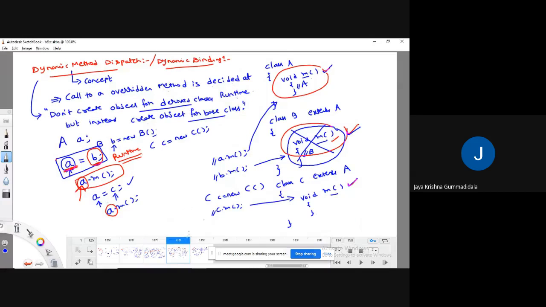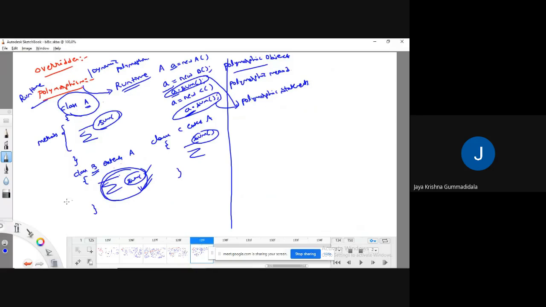dynamic method dispatch. See, in the real world, in the industries, we have three variations of implementing a program. Generally, there are multiple base classes.